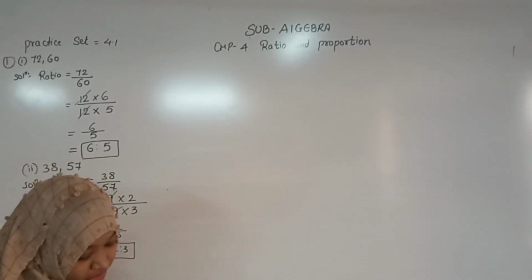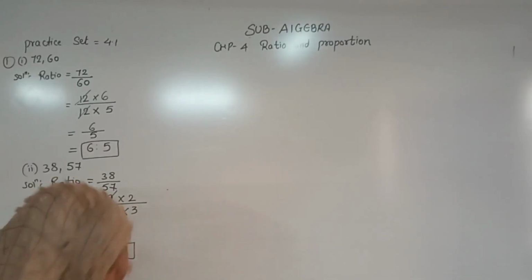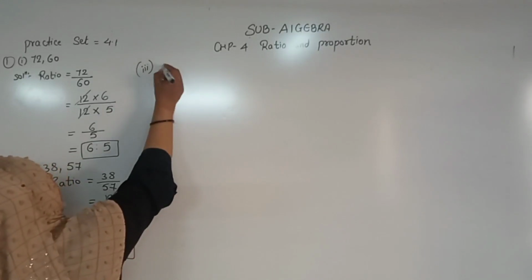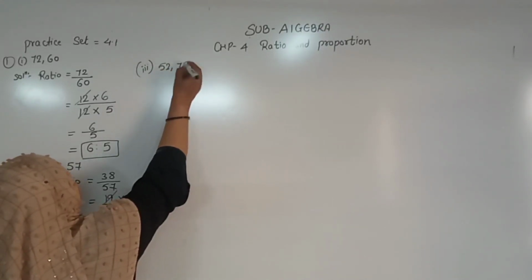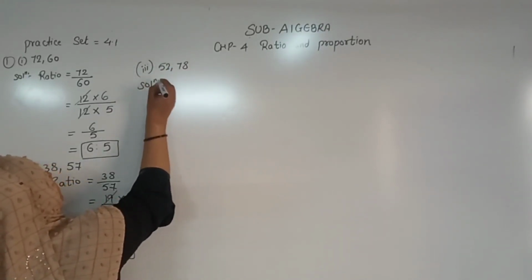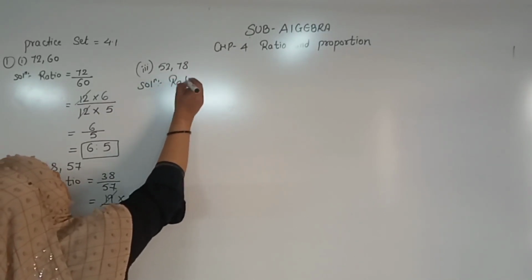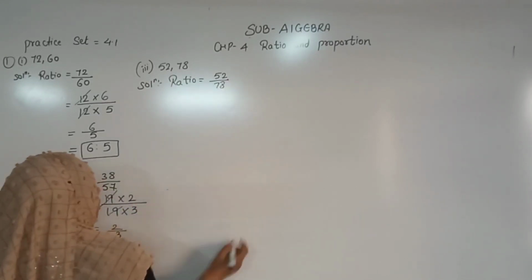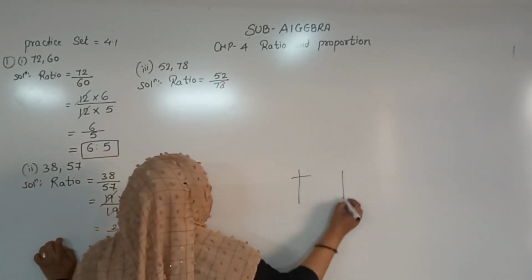3. That is 52 and 78. Question number 3. 52 and 78. Solution. Write the ratio. What is that? 52 upon 78. For that again we have to move for the prime factors.